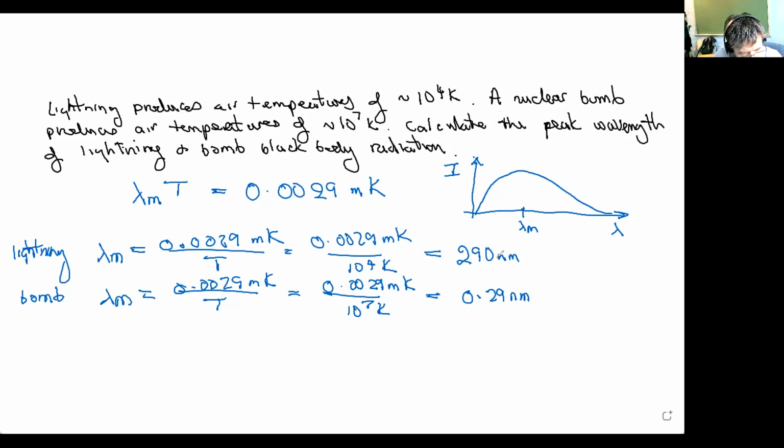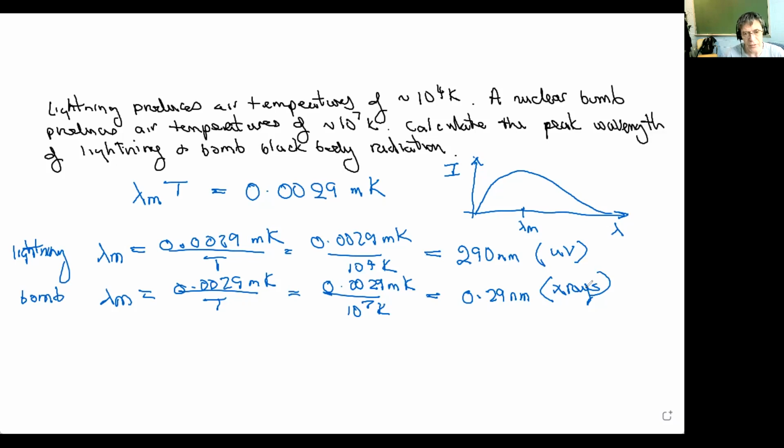For reference, 290 nanometers is a little bit shorter than visible light. This is ultraviolet light. And this wavelength, 0.29 nanometers, is much, much shorter than visible light. This is X-rays. And so a lightning strike, well, we see a flash of lightning. That is some of the black body radiation from the lightning strike. But the peak of the black body radiation from the lightning strike is actually ultraviolet light.